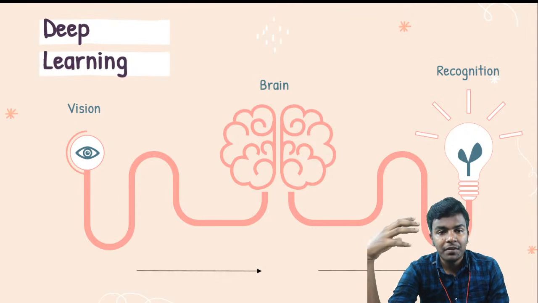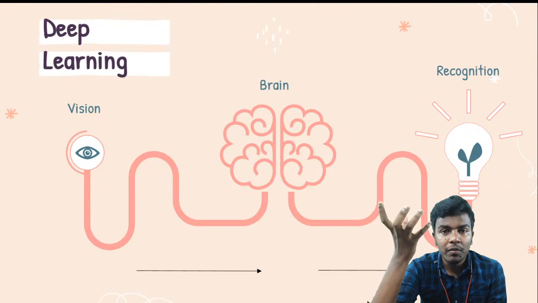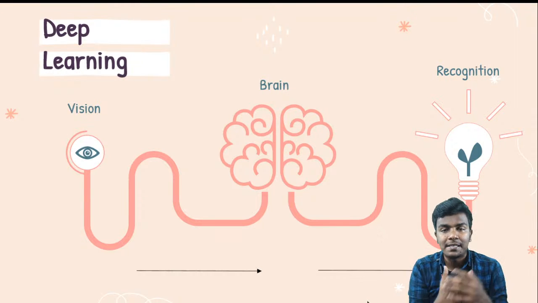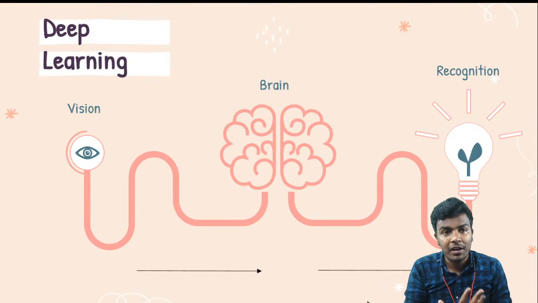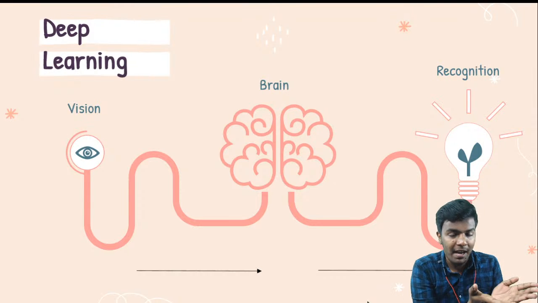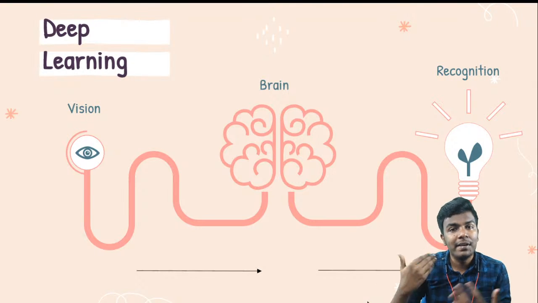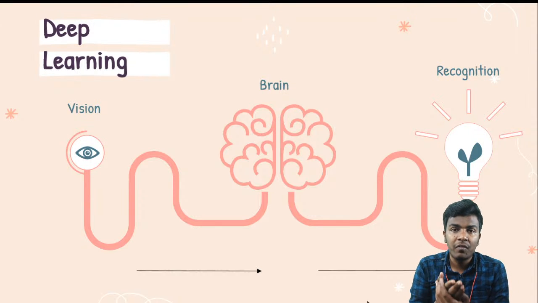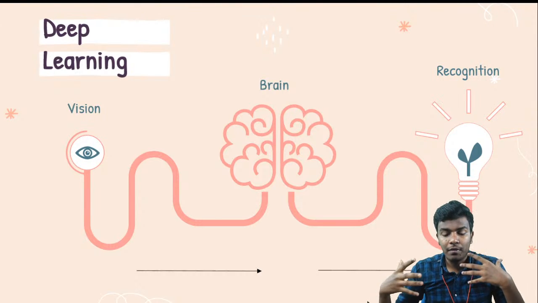For example, let us talk about the brain first. First of all, vision. We visualize some objects or sceneries present around us, then our brain analyzes it and recognizes this is this object. Like here we have a microphone, laptop, monitor, and a mobile phone. Likewise, we do the recognition. So this is the working process. And before that, we require some kind of data or knowledge.